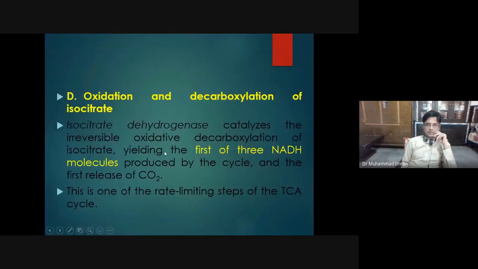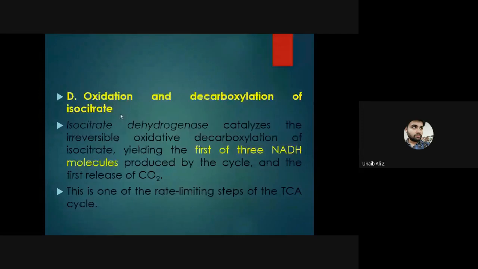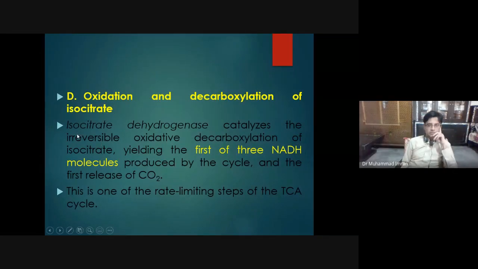So the next reaction is very important and irreversible. Why? Because it is a regulatory reaction. Isocitrate dehydrogenase catalyzes the irreversible oxidative decarboxylation of isocitrate, yielding the first of three NADH molecules produced by the cycle and the first release of carbon dioxide. This is one of the rate limiting steps of Krebs cycle.